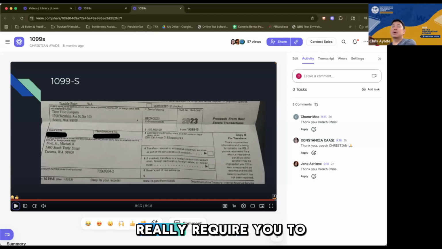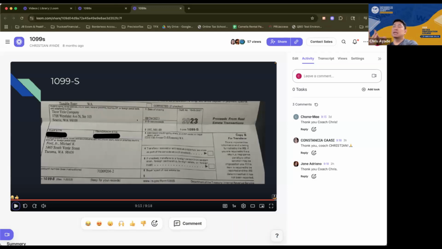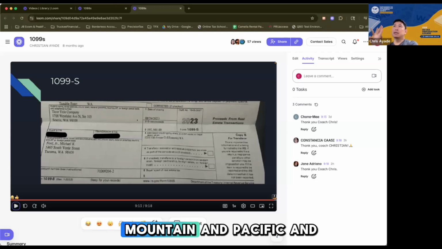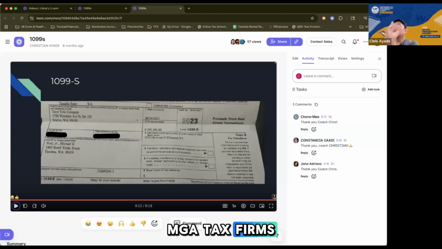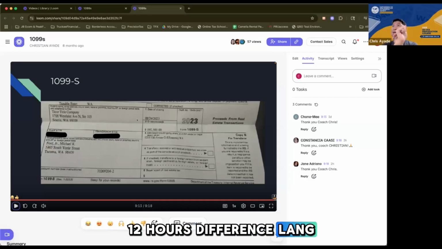May mga firm that really require you to work US hours, like monitored hours. Depends, diba? In US, may 4 time zones: Eastern, Central, Mountain, and Pacific. And based on experience, yung mga tax firms ay nasa East, most likely New York. Kapag Eastern time, 12 hours difference lang, just like where I am right now, because I'm in Montreal. We're in the eastern side.